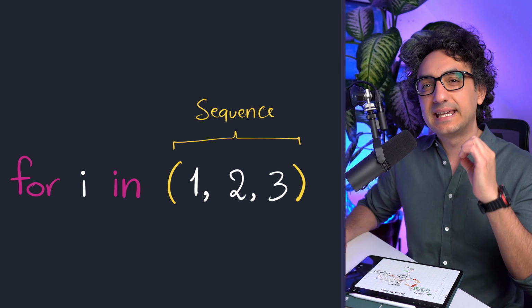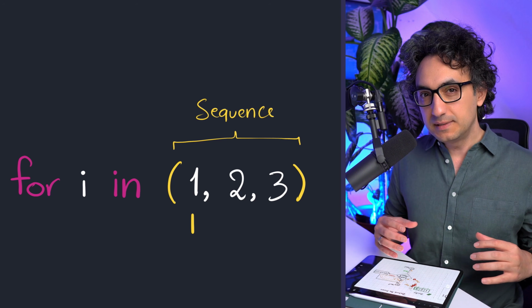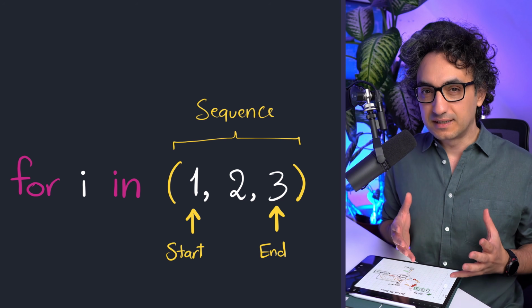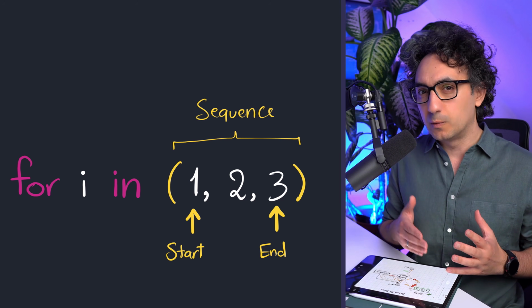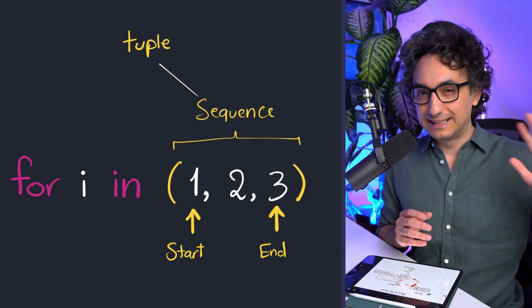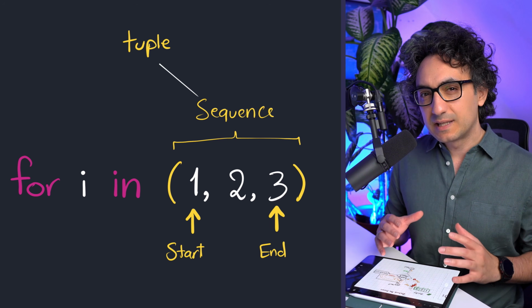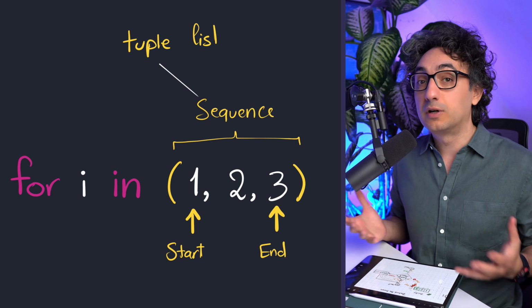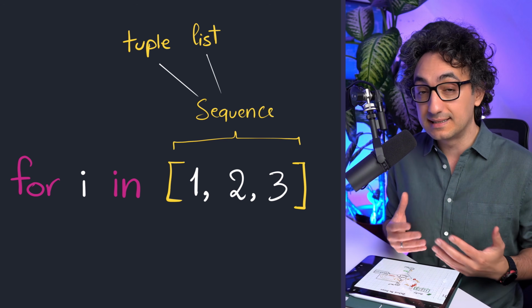Now, there is something important to understand about the for loop, which is that we always have to specify a sequence, a group of items that has a start and an end. In the current example where we have the numbers 1, 2, 3, this is what we call a tuple. It is a data structure that we're going to learn about later, don't worry about it. But we could use other sequences as well. Like for example, we could use a list. A list is also a sequence.